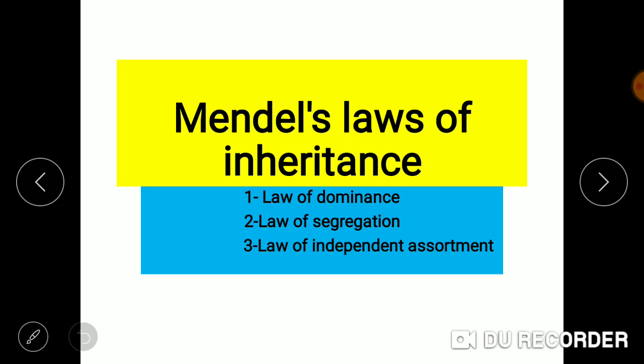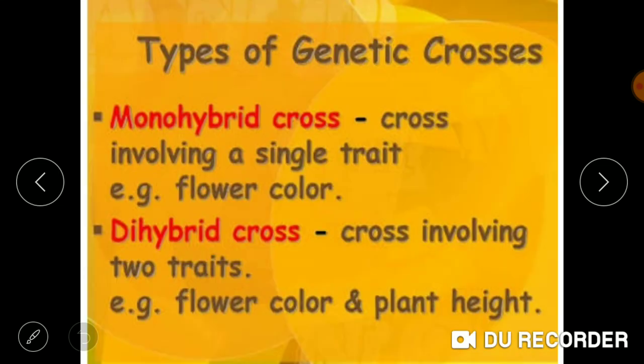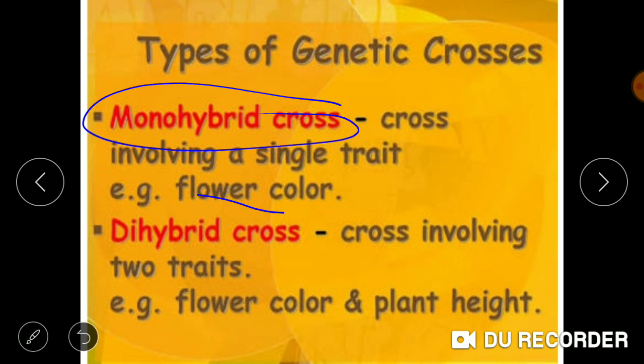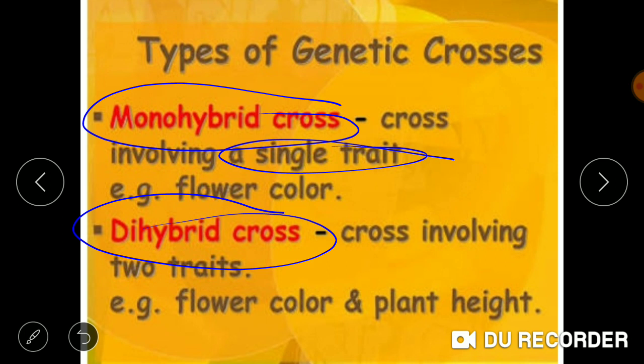Firstly, we need to know about certain terms. There is a term known as monohybrid cross and the other one is dihybrid cross. He performed the experiment on pea plants and he has done the crossing of the pea plants by taking a single trait. That character can be flower color also, it can be height also. When he took only single trait, then that type of crossing is known as monohybrid cross.